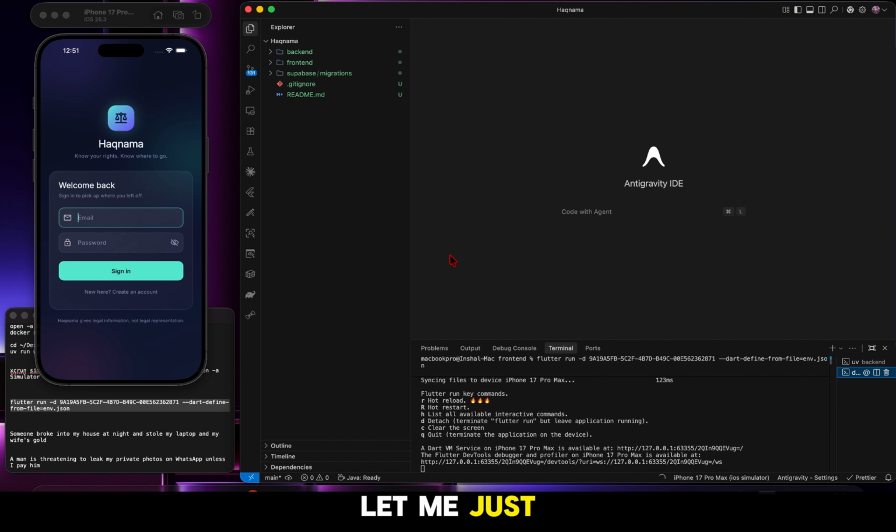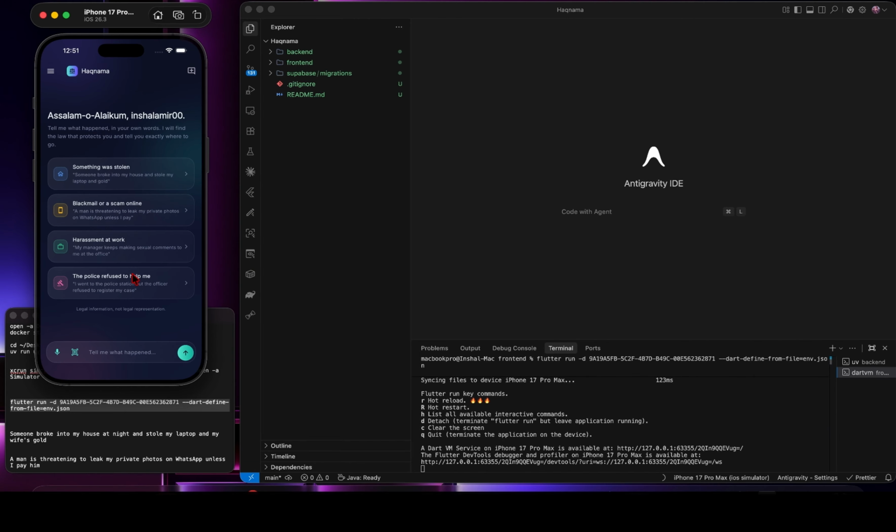Let me just sign in with the application. As you can see, this is your application, and you can also create a new account if you don't have one. So I already have an account. Let me just log in there. Okay, so now I'll try to log in. Okay, so I'm in my app.